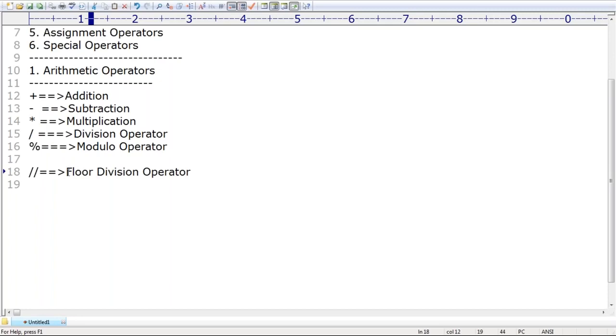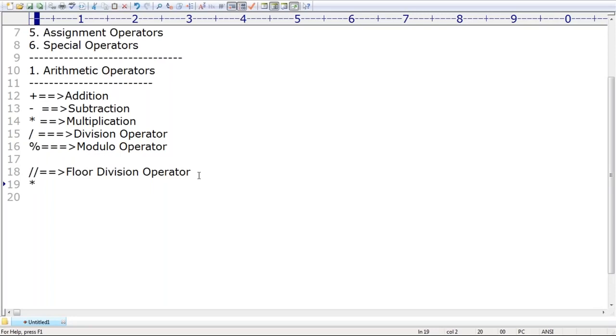Good, Agarwal. Good, Shubham. This is the floor division operator. What is the meaning of floor division? I will discuss it, don't worry. First the division operator, then the floor function is applied by default. Floor and ceil, like you may be aware, floor gives the nearest lower integer value.